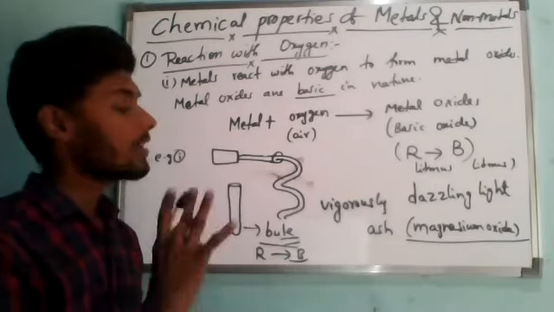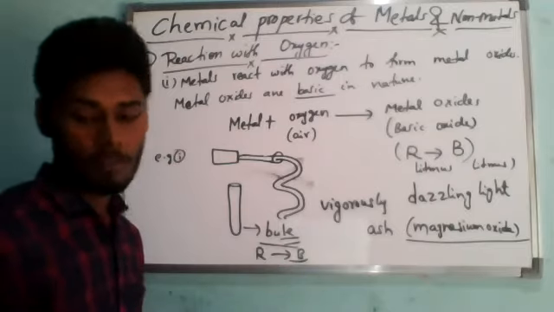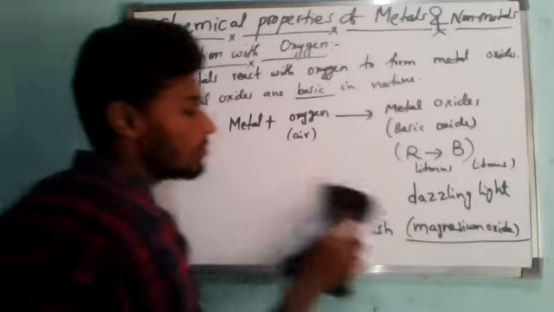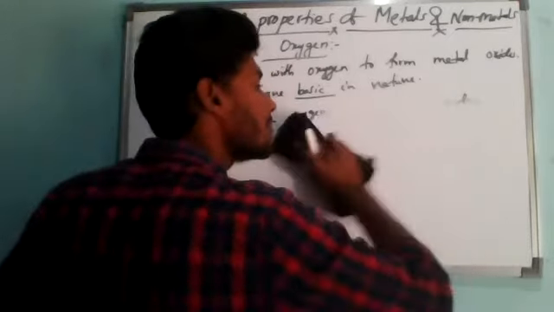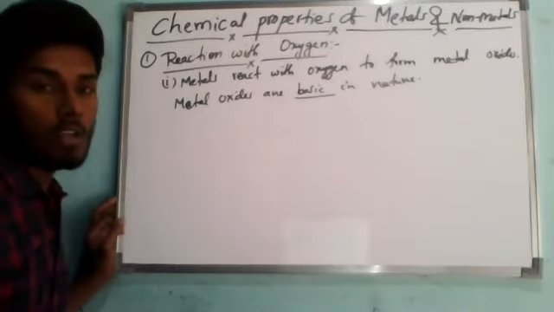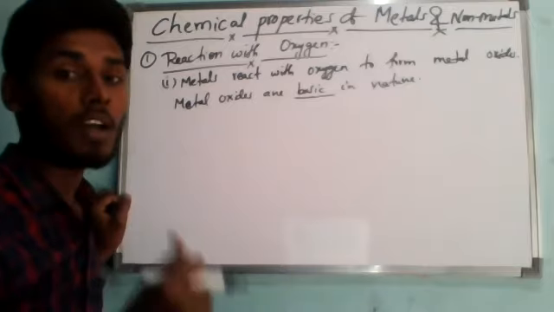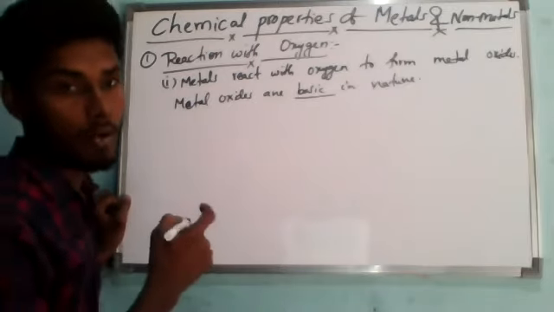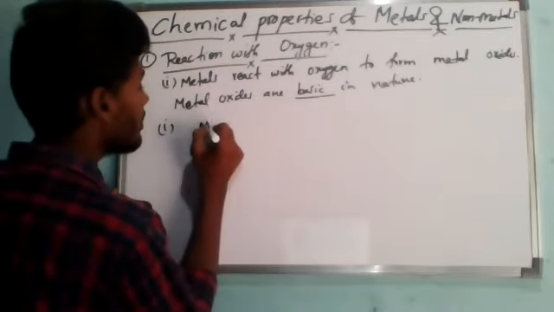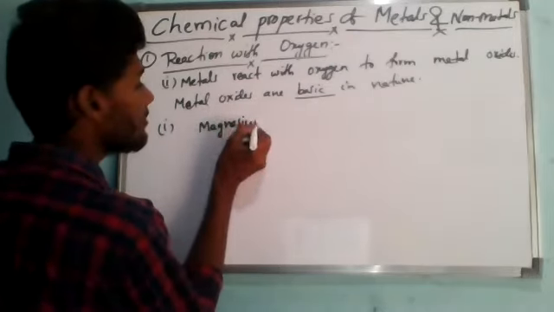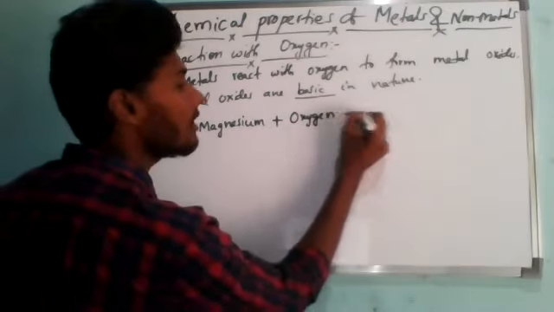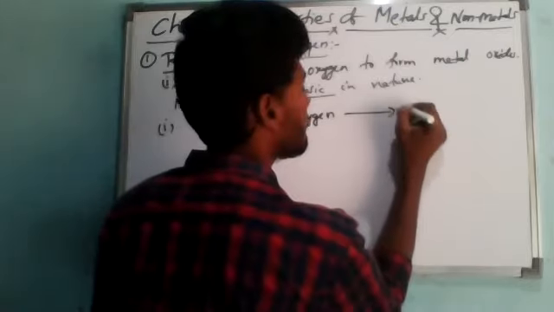Now we'll see the chemical reaction involved in this activity. You may not know the symbols of some elements, but in higher classes you will study them. For now you just need to remember the symbols directly. When magnesium burns in air, it combines with the oxygen of air to form magnesium oxide, which is a basic oxide, correct? So how do we write the reaction? Magnesium is a metal which burns in the presence of oxygen, which gives magnesium oxide.